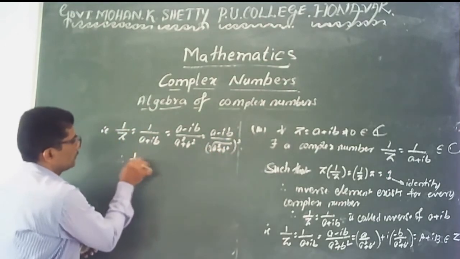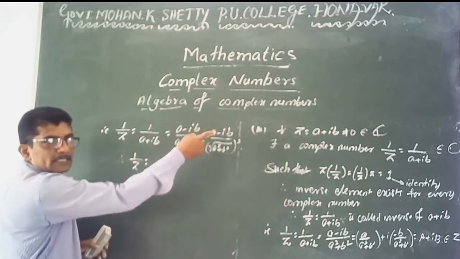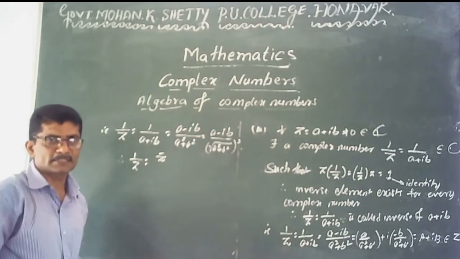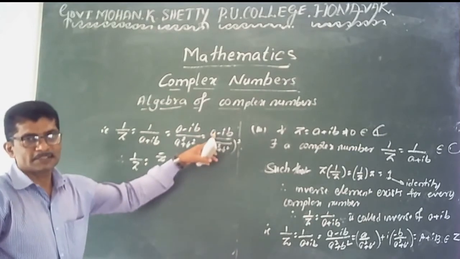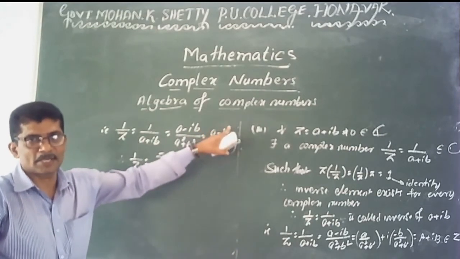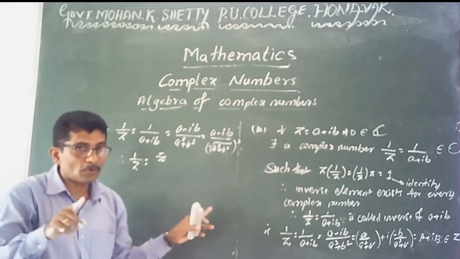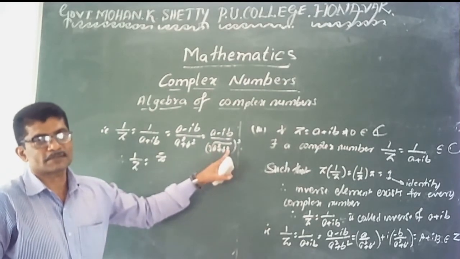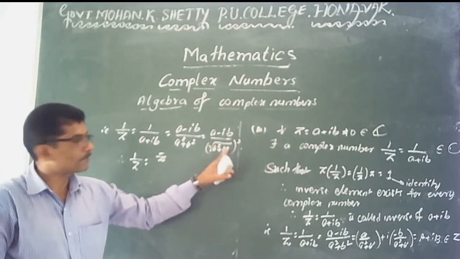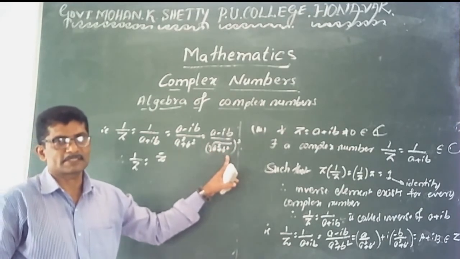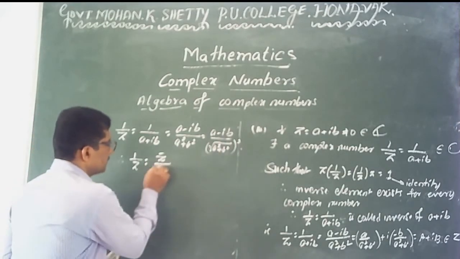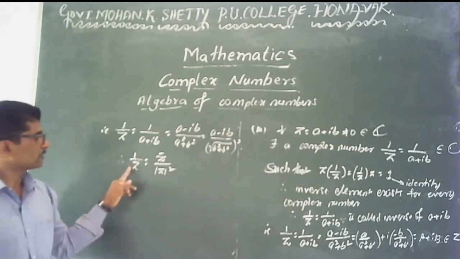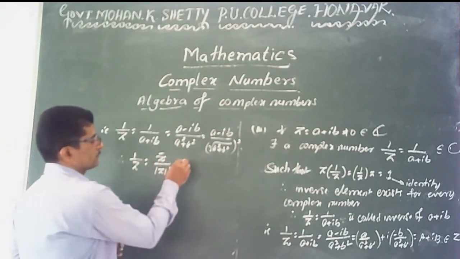Therefore, 1 by z means a minus ib, which is z bar. It is the conjugate of the given complex number. You know the definition of conjugate: just change the sign of the imaginary part. And you also know the modulus of the complex number. What is modulus? The root of a square plus b square. It means mod z, the modulus of z, whole square. It is called the multiplicative inverse.